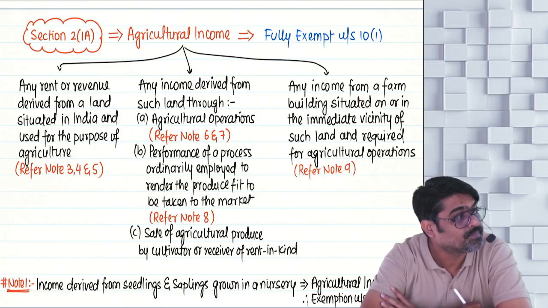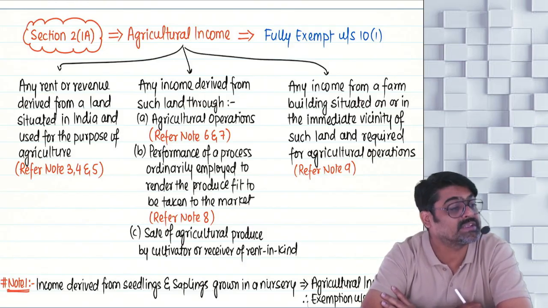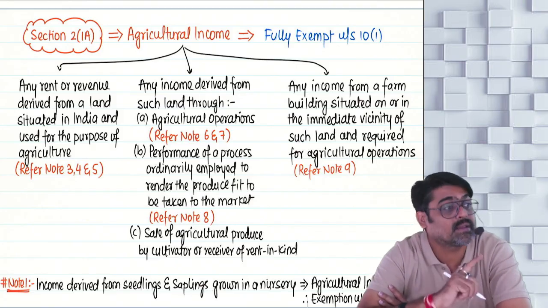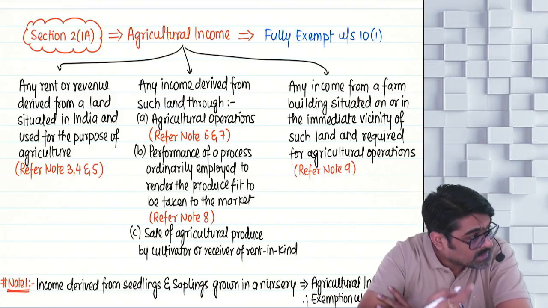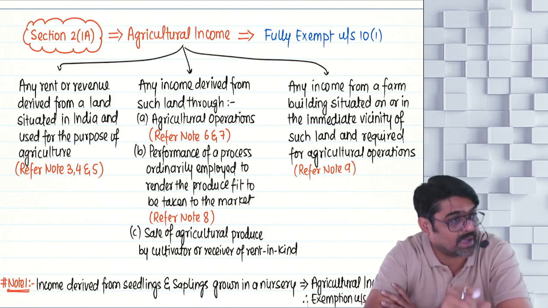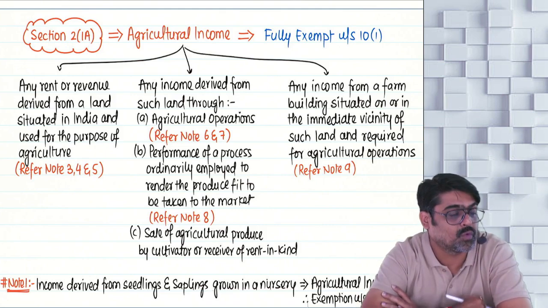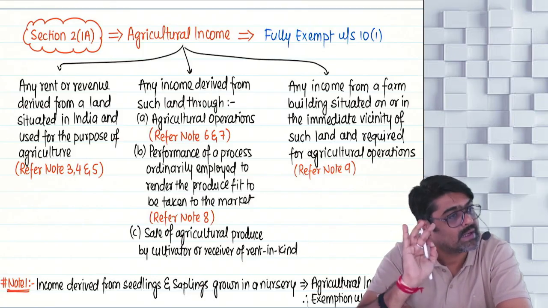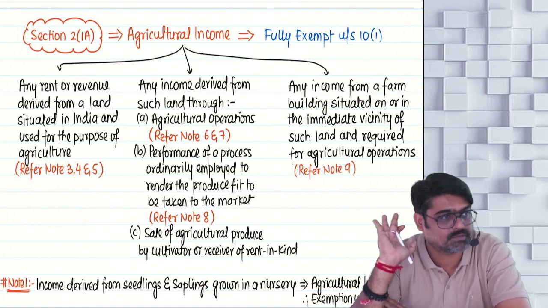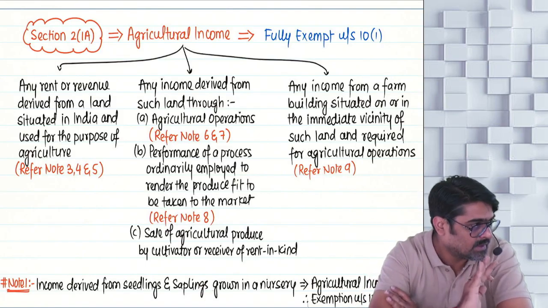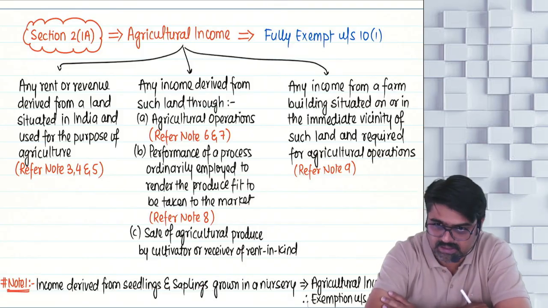So are you an assessee? Are you getting rent from a land? Which land? Any land which is situated in India, and which is used for the purpose of agriculture. Actual agricultural use of that land is happening. Anyone can use that land for agricultural purposes. And from that land, whatever rent or revenue you derive is your agricultural income.